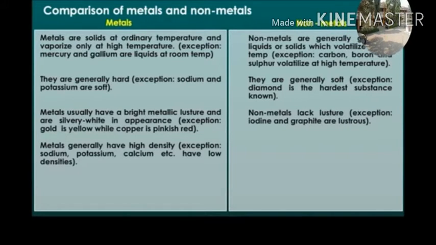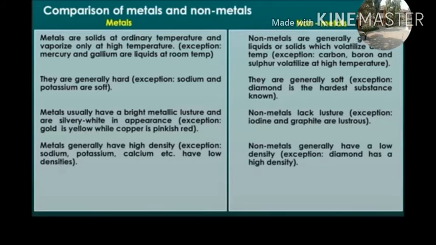Metals generally have high density. Exception: sodium, potassium, calcium, etc. have low densities. Non-metals generally have low density. Exception: diamond has a high density.